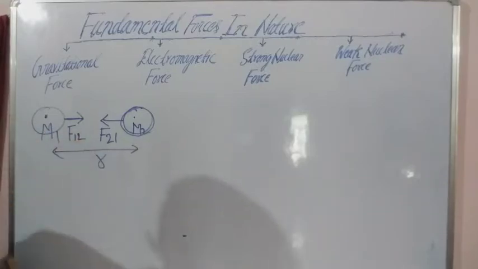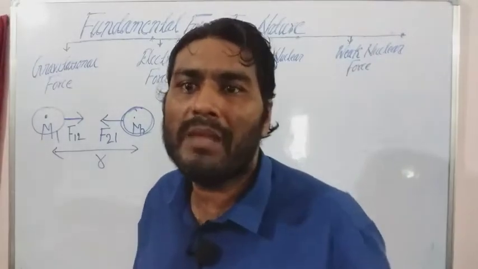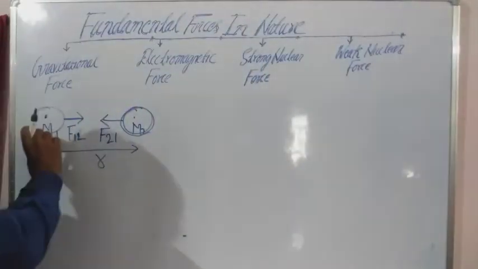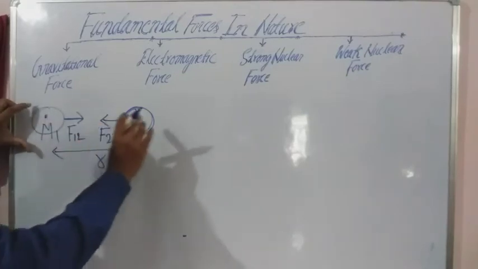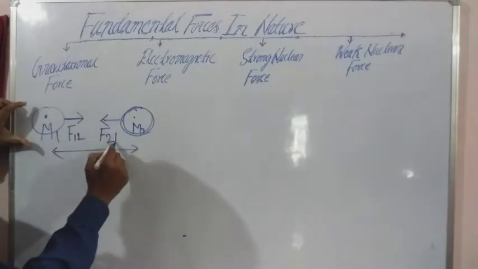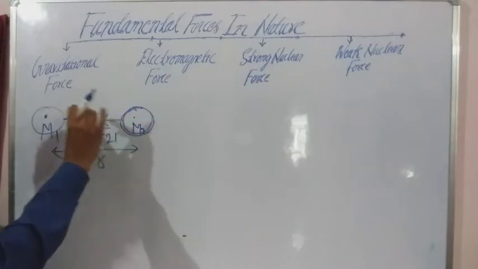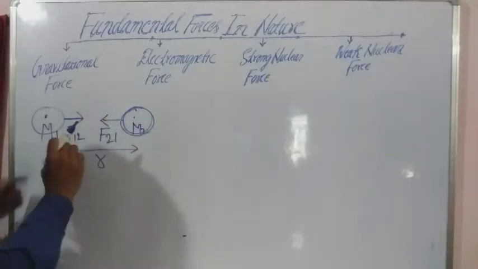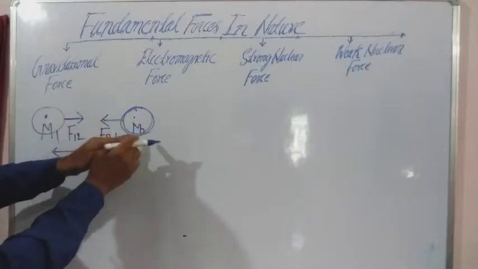There are two bodies having masses, and these bodies attract each other by virtue of their masses. This one is the m1 mass, and it is going to attract the m2 mass. So this is the force on m2 due to 1. Now this mass is going to attract this mass, so this one is the force on m1 due to 2.